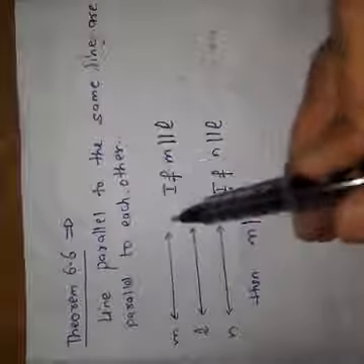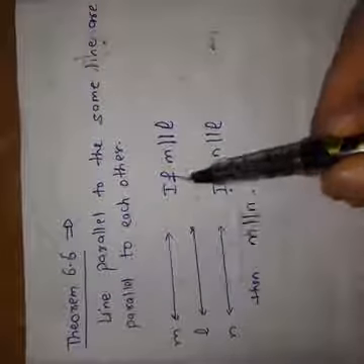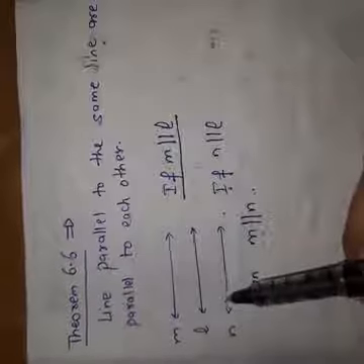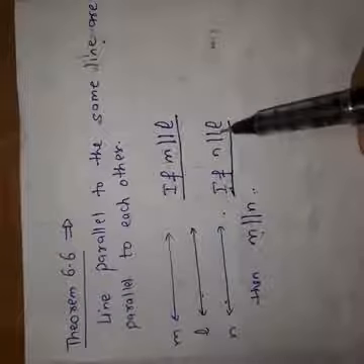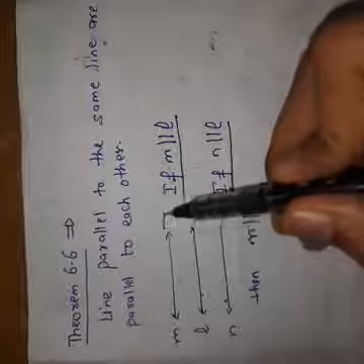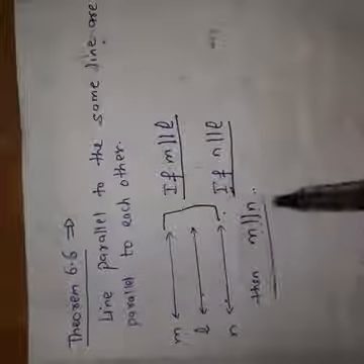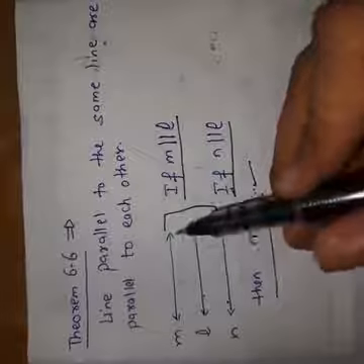For example, if line M is parallel to line L, and line N is parallel to line L, both of these lines separately parallel to line L, then we can say that this line M is also parallel to this line N. This is the statement of theorem 6.6. We will use this statement in our questions. So you have to memorize it.